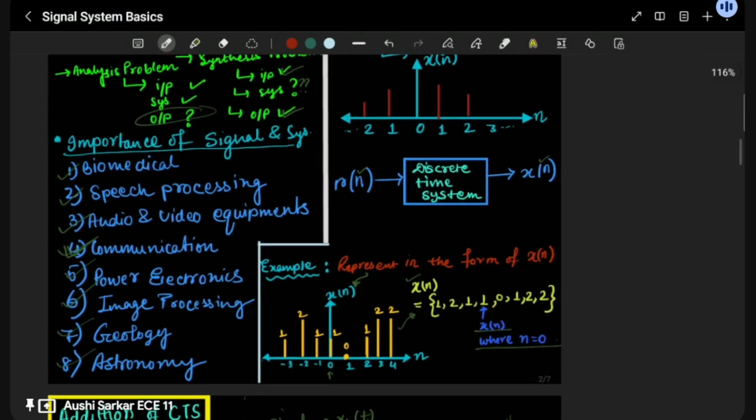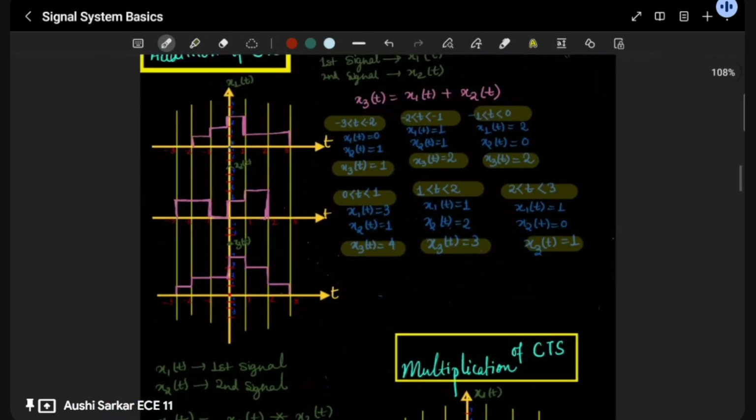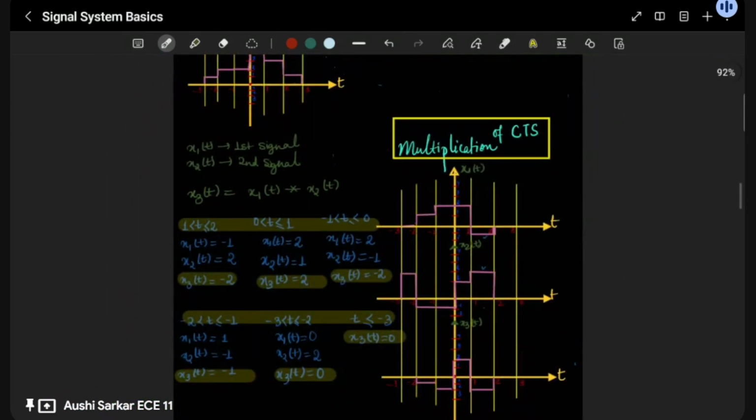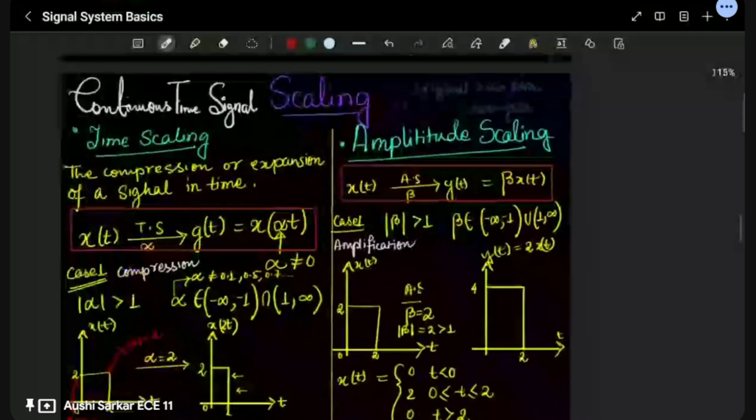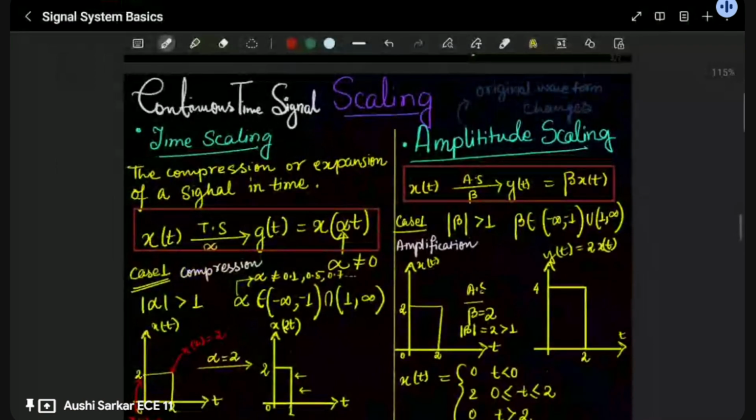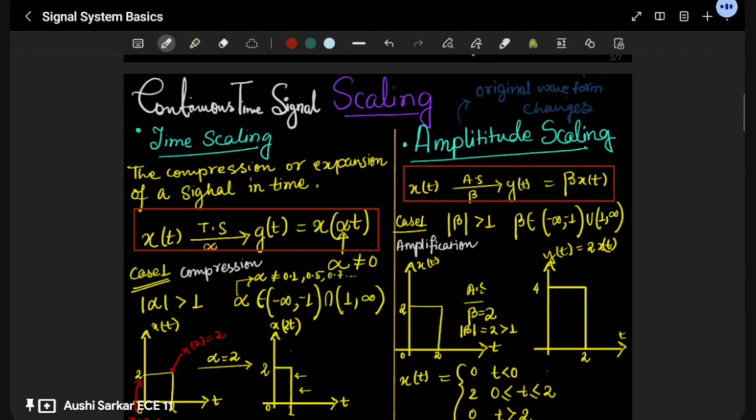After that, we studied how we can do addition of CTS and multiplication of CTS. That's all. And here we are going to learn three basic things of signal and system. I will be teaching you with the continuous time signal. And after that, I will be teaching discrete time signal if you need it. If you comment, then only I will go for it. Else, I will continue with the continuous time signal because discrete time signals are not overall so important. If needed, I will cover it after completing the syllabus for sure.